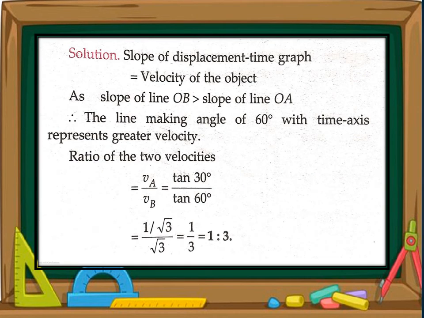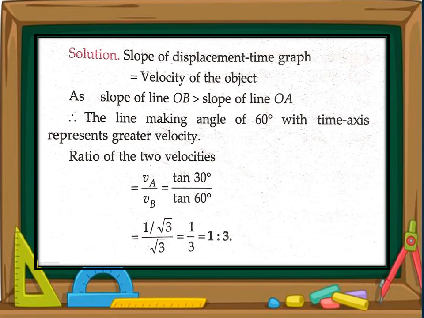Now mathematically we solve this question. You know, the slope of a displacement-time graph gives us velocity, and slope is the tangent of the angle. Tangent 0 is 0 and tangent 90 is infinity. It means when we increase the angle, the value of tangent theta also increases.